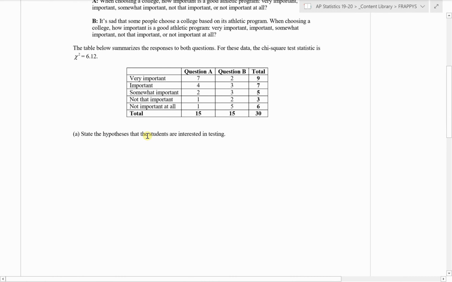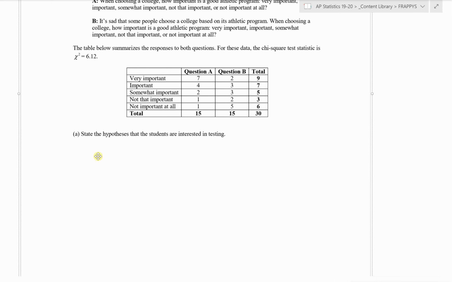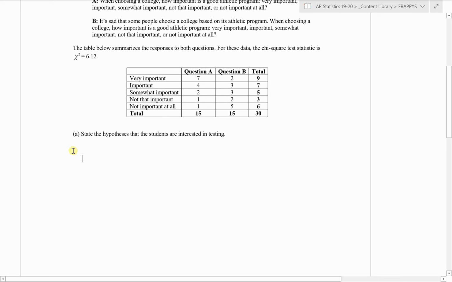It says, state the hypotheses that the students are interested in testing. So first, our null hypothesis. You'll notice that this question is broken down into pieces, so we don't have to do the full state plan to conclude on this one. We can just answer the pieces as they come.